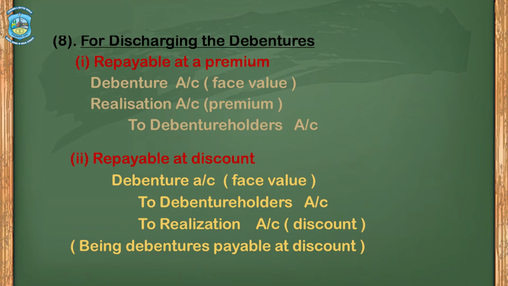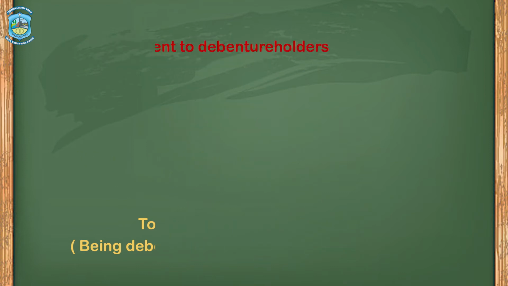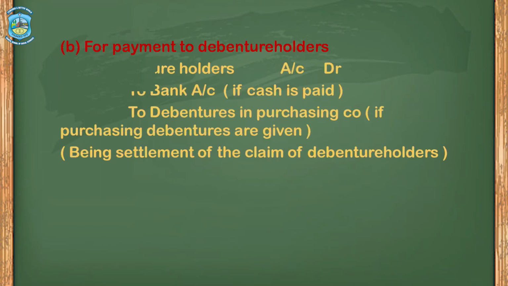Here the amount of discount would be credited. For payment to debenture holders, debenture holders account debit to bank if cash is paid, to debentures in purchasing company if purchasing company debentures are given in the new company.